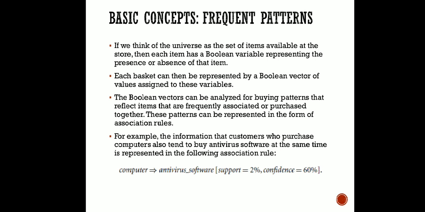Now how are we going to depict and implement this? If we consider the universe as a set of items available at the store, then each item has a boolean variable representing the presence or absence of that item. Say if we are purchasing milk, then there is a chance of purchasing bread, so we can assign 1 to the boolean variable representing the bread. Say there is no chance of purchasing chicken with it, so we can put a 0 against the chicken.